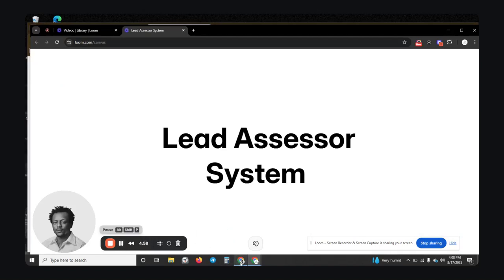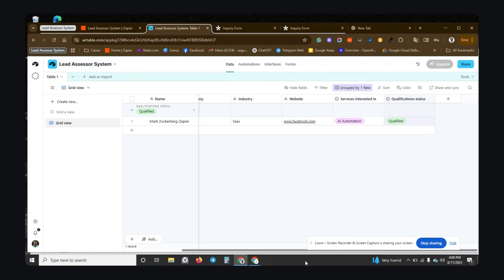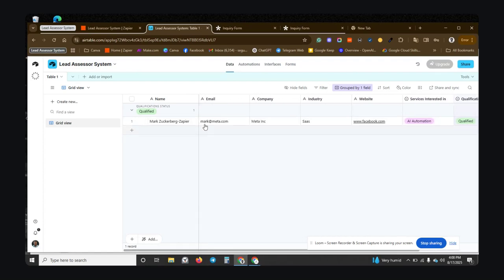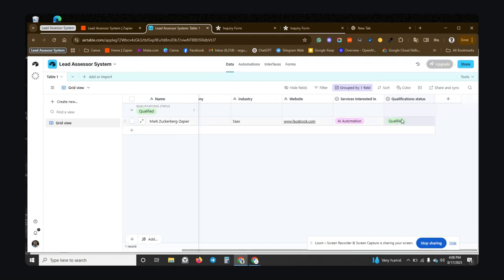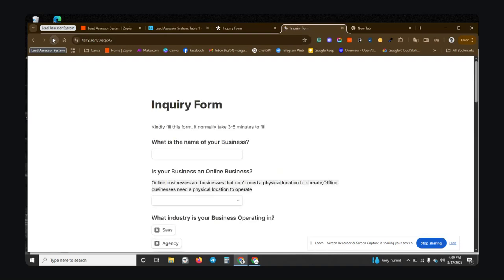Yeah, I'm back. So you can see that the form was submitted, and you can see his name right here and all the details, and the qualification status is qualified. Now I'm going to fill it in a way that will disqualify me, and I'm going to tell you exactly the metric for the disqualification and the qualification.